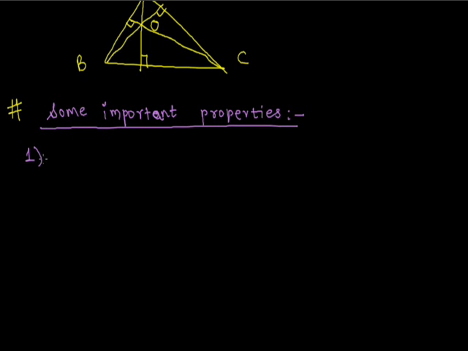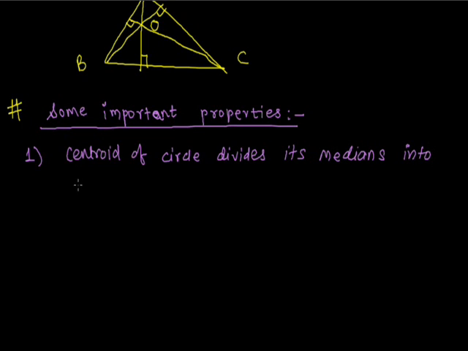First property: the centroid of a triangle divides its median in the ratio 2:1. Now we will discuss the second property.